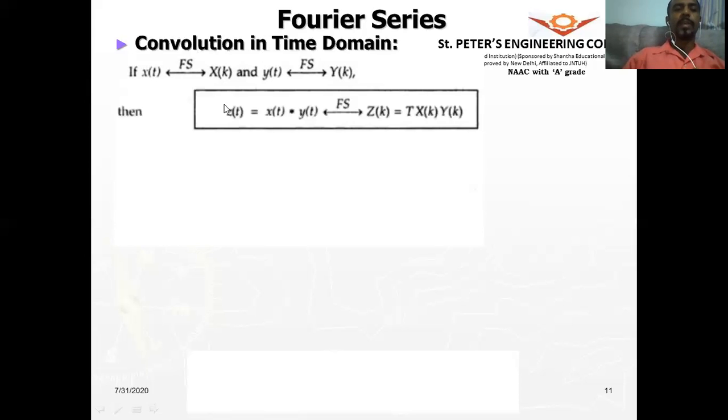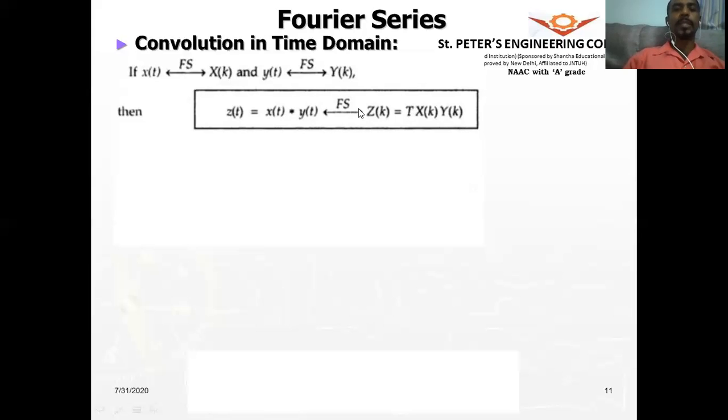If z of t is a convolution of x of t with y of t, then what will be the Fourier series pair of z of t? The Fourier series pair of z of t will be z of k, which is nothing but x of k multiplied by y of k into the fundamental period capital T.